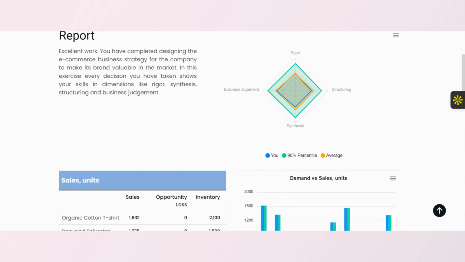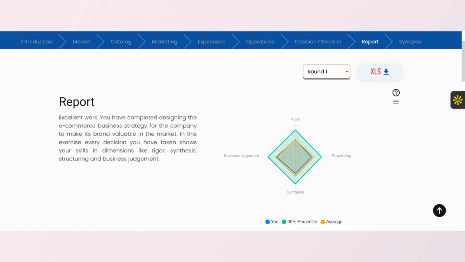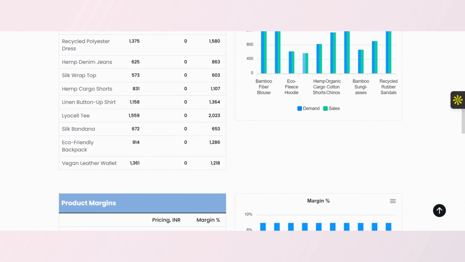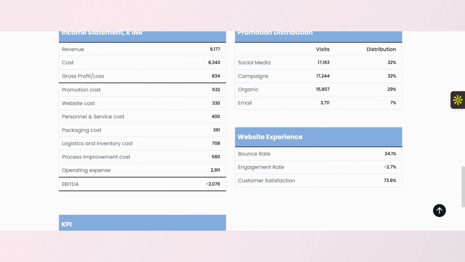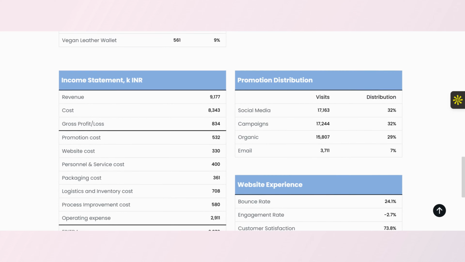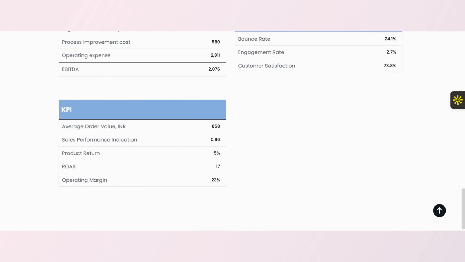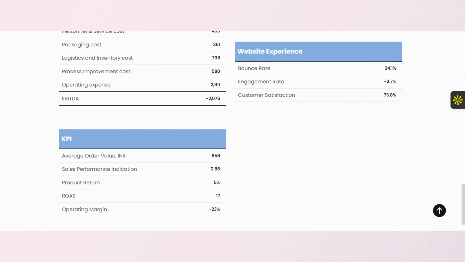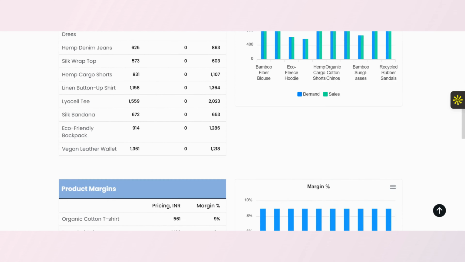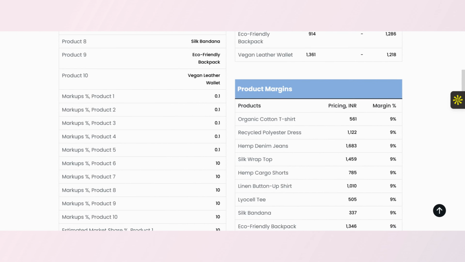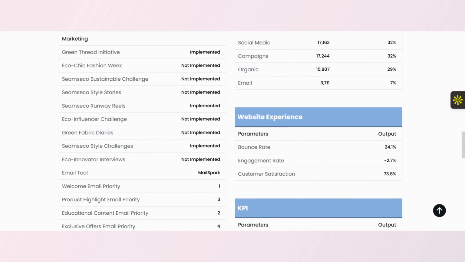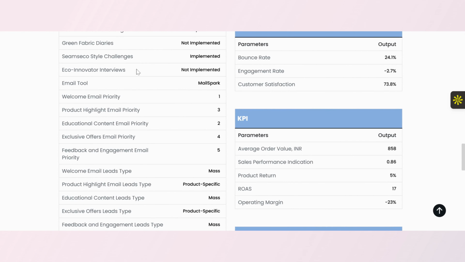In the Report section, participants can access detailed insights into our reasoning, financial performance, customer engagement, and operational effectiveness. We will see how our choices impacted key metrics such as average order value, return on ad spend, bounce rate, and customer satisfaction. The Synopsis section provides an overall summary of key decision areas and outcomes, helping us refine future strategies. Good luck!